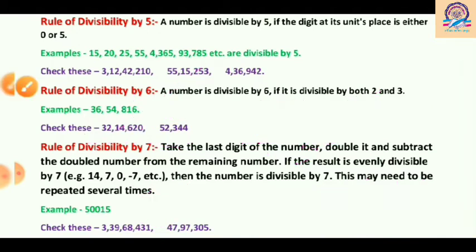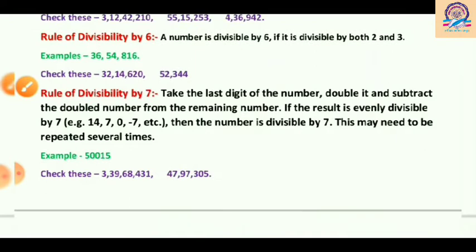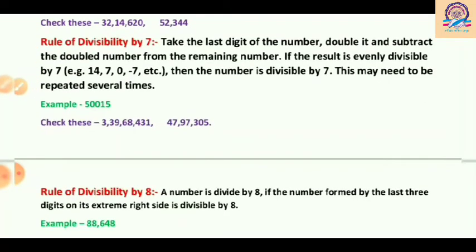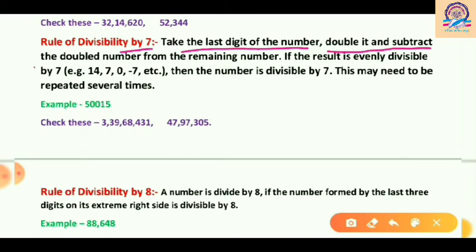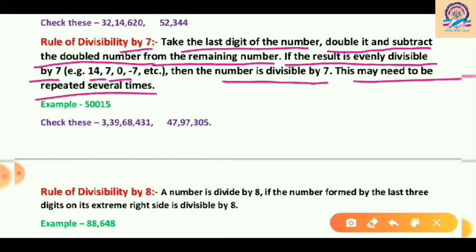Now come to the next number, for knowing the rule of divisibility by 7. Take the last digit of the number, double it and subtract the doubled number from the remaining number. If the result is evenly divisible by 7, such as 14, 7, 0, minus 7, etc., then the number is divisible by 7. This may need to be repeated several times. If we need, we will continue this.